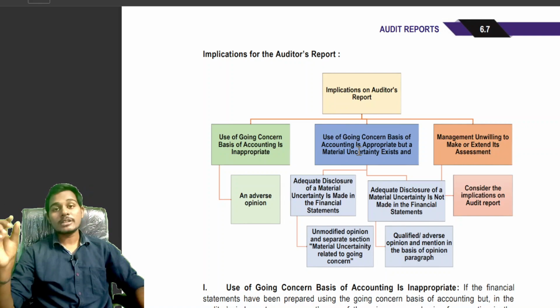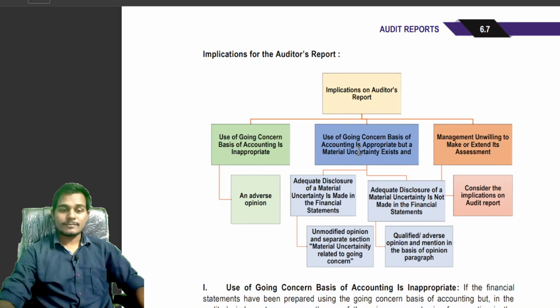Then the auditor will give an unmodified opinion but provide a material uncertainty related to going concern paragraph below the basis for auditor's opinion paragraph. That is what, students: an unmodified opinion will be given, and a separate section, material uncertainty related to going concern, is provided below the basis for auditor's opinion paragraph.